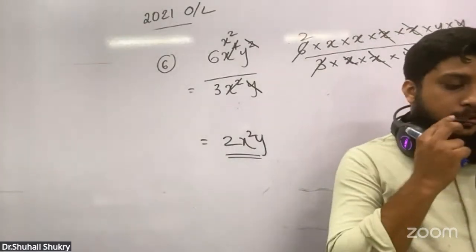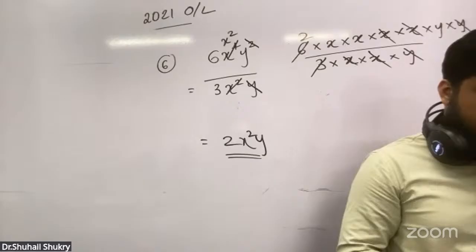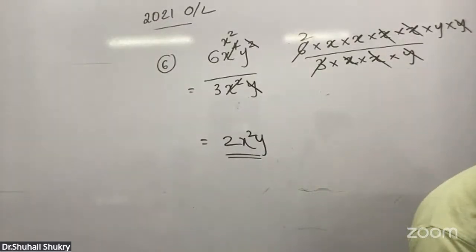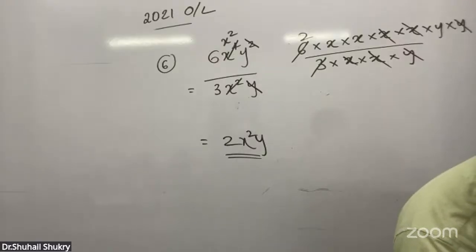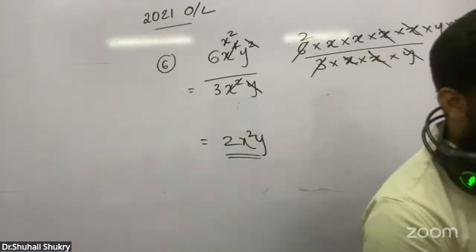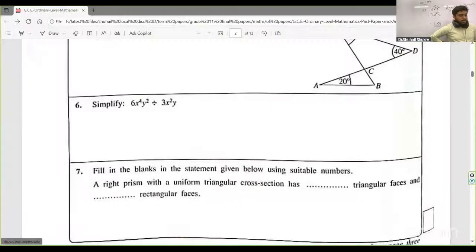Now they have asked, fill in the blanks in the statement given below using suitable numbers. Alright, this is the question paper. Now they have asked you to tell suitable numbers. A right prism with a uniform triangular cross section has dash triangular faces and dash rectangular faces.